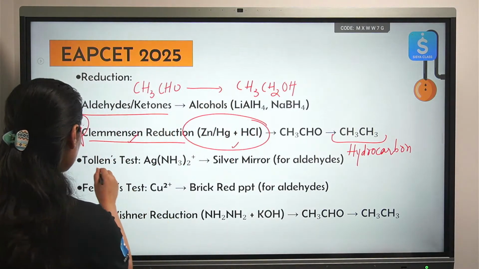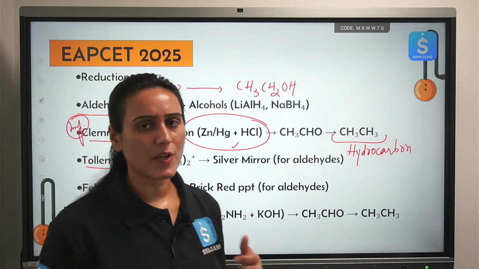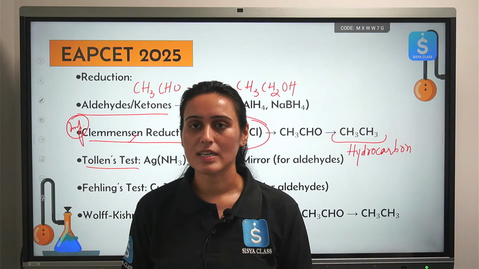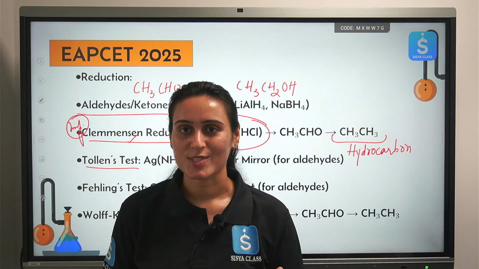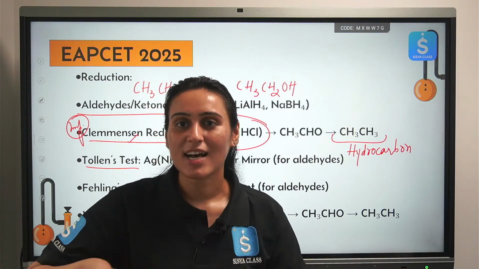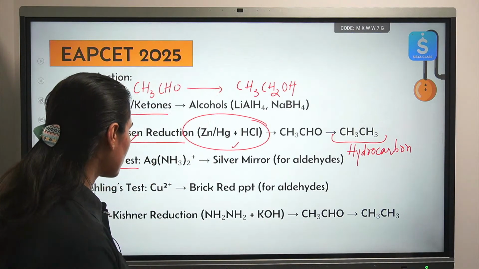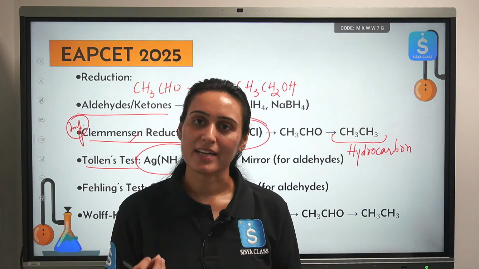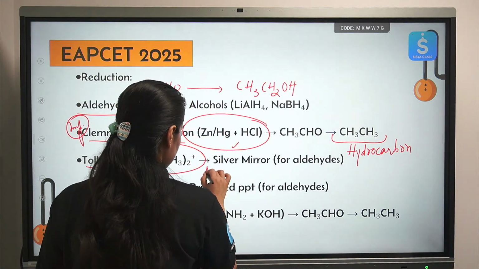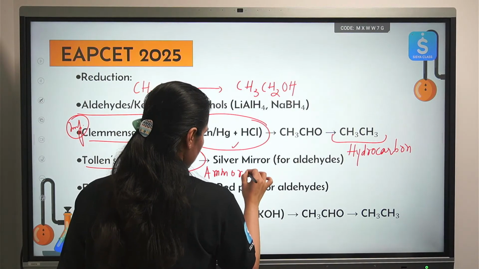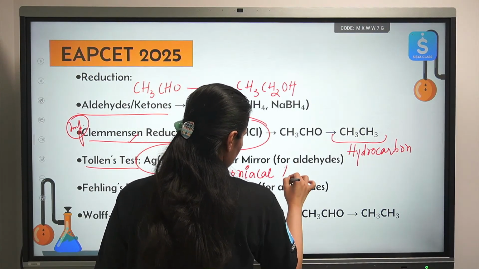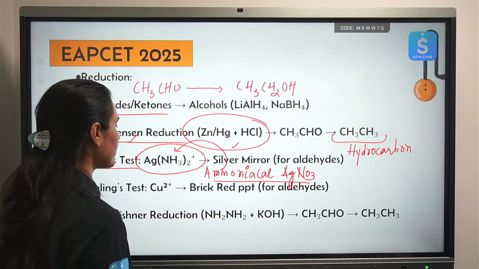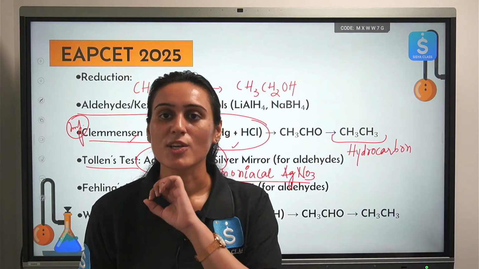Okay. Then what is the distinguishing test for aldehydes and ketones? Aldehydes will give you a positive Tollens test. Ketones will not give you this reaction because you cannot over-oxidize ketones. You cannot form carboxylic acid from them. So that is how you can distinguish between the two. Okay. So what can they ask you? Which one of the following is your Tollens reagent? Ammoniacal silver nitrate solution. And this will finally give you this kind of complex, [Ag(NH3)2]+. You must remember the reagent.